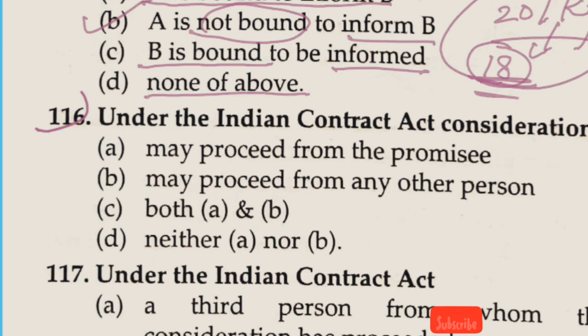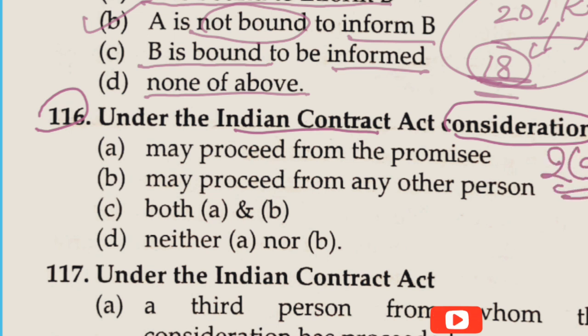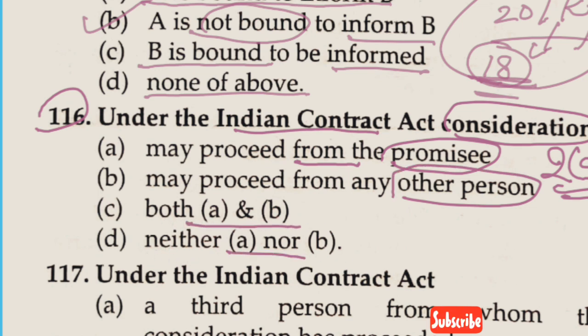Now question number 116. Under the Indian Contract Act, consideration. Consideration is defined in section 2(d) of the Indian Contract Act. So option A, may proceed from the promisee. Option B, may proceed from any other person. Option C, both A and B. And option D, neither A nor B.